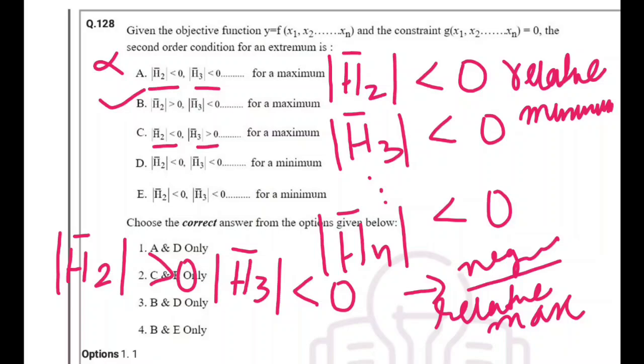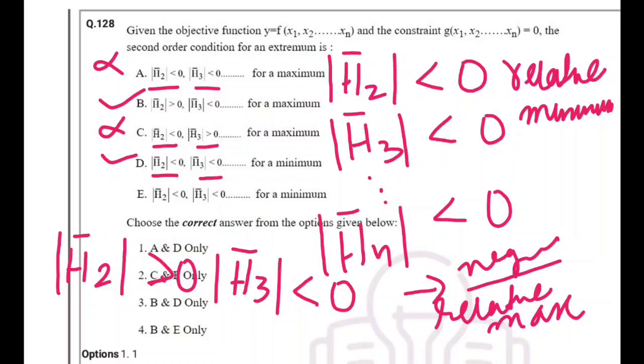So I have told you for relative maximum, our second bordered principal minor should be greater than 0. Since it is less than 0, this does not satisfy any condition, whether for the relative maximum or minimum. What about D? H2 less than 0, H3 less than 0. This satisfies the condition for minimum.